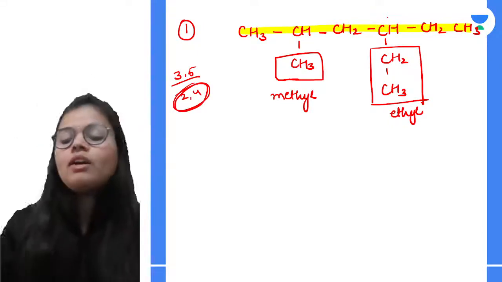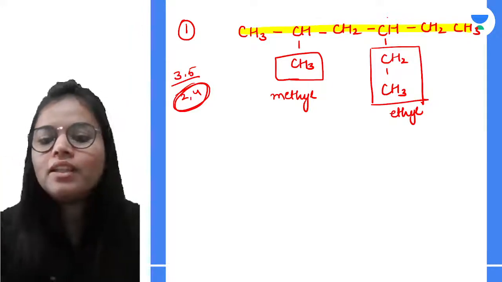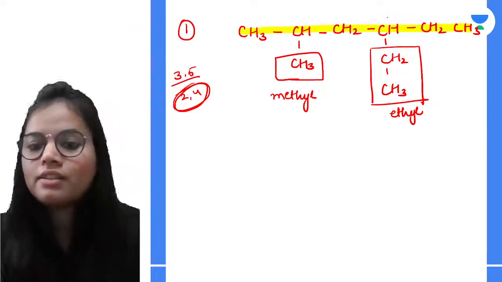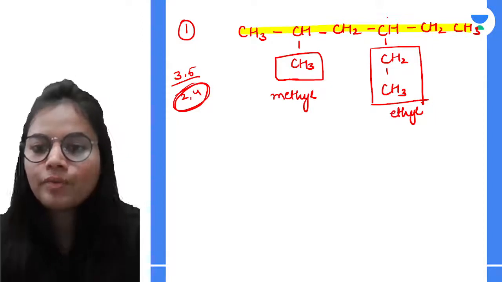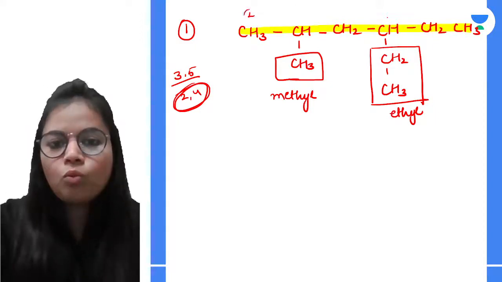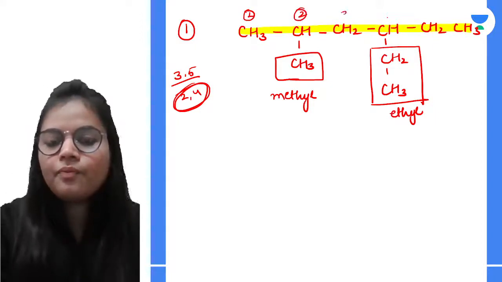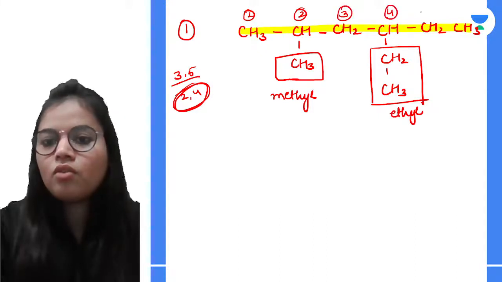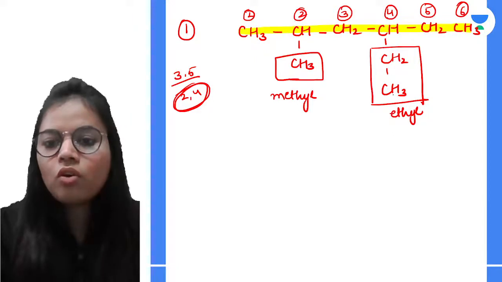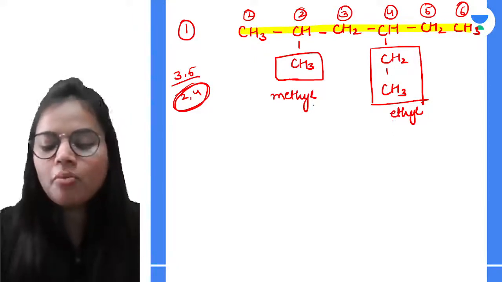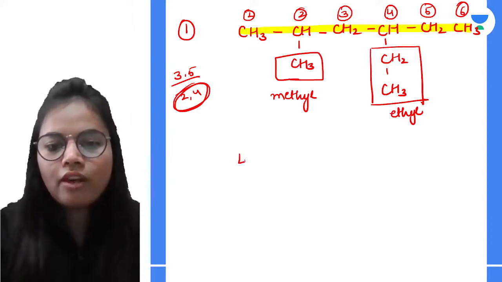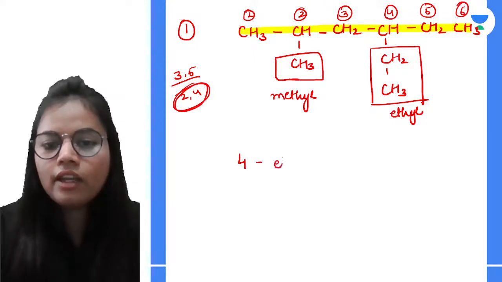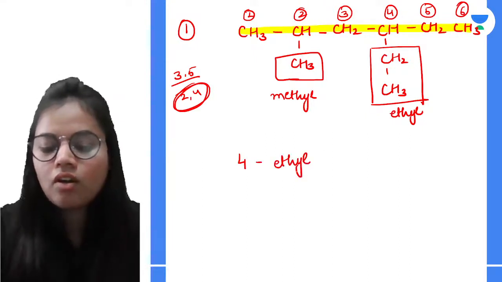Now, if we are going to write the name, then alphabetical order is what we should follow. So what is the numbering? 1, 2, 3, 4, 5 and 6. So on fourth, because E comes before M obviously, right? So on 4 we have 4 ethyl. On 2 we have methyl.